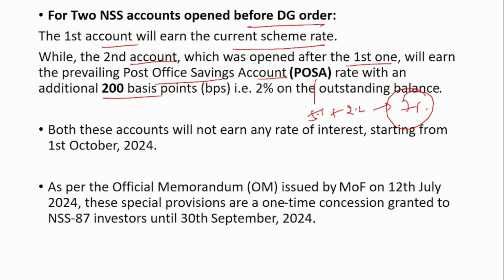Both these accounts will not earn any interest starting from 1st October. So only up to 30th September, these interest rates will be provided. After that, it will not earn any interest. As per the official memorandum issued by the Ministry of Finance on 12th July 2024, these special provisions are a one-time concession granted to the NSS 87 investors until 30th September 2024.